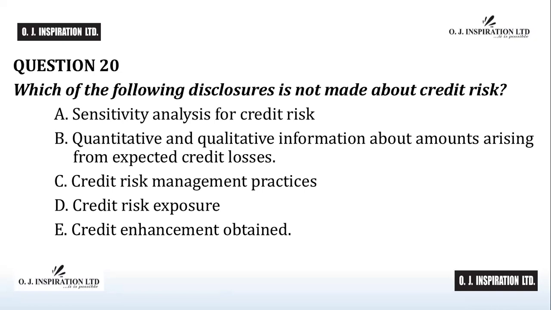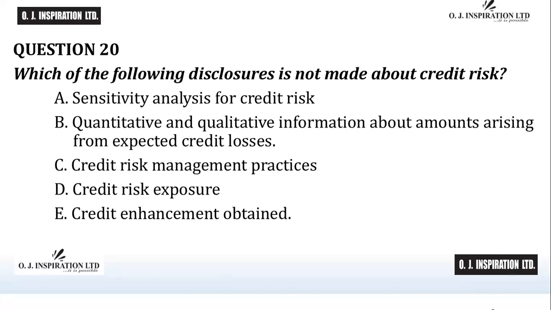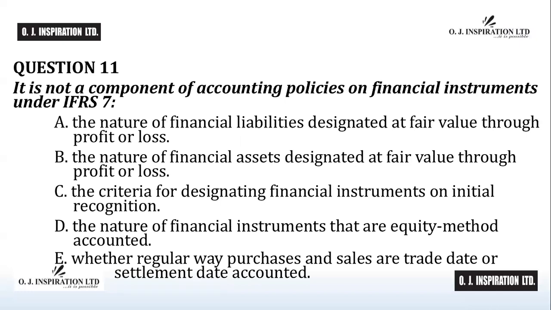Time up. We proceed to reveal the answers. Question number 11. The answer to question number 11 is D, the nature of financial investment that is equity method accounted. All of the options to the question are components of accounting policies on financial instruments except for option D.